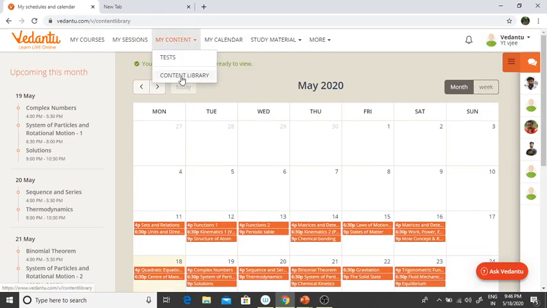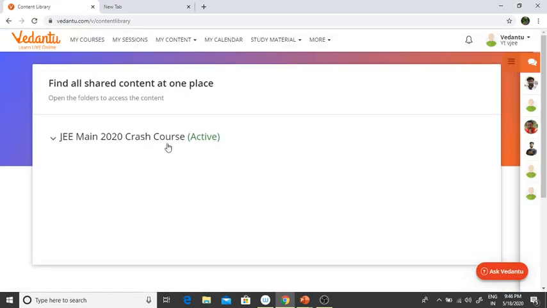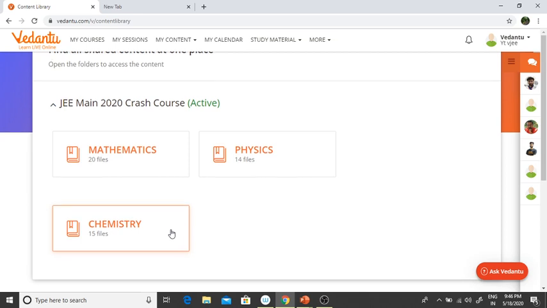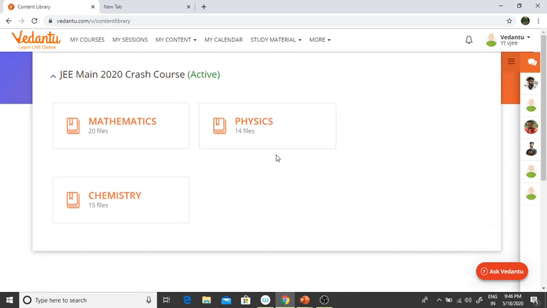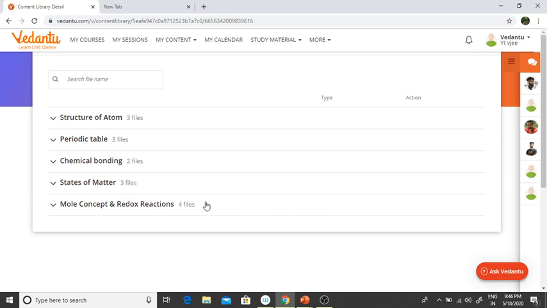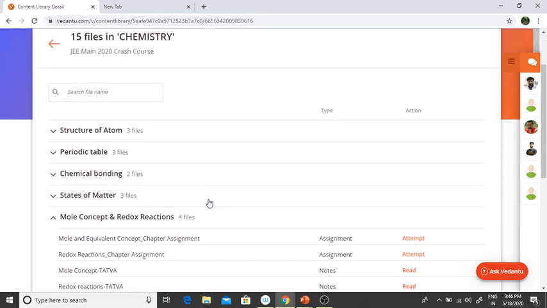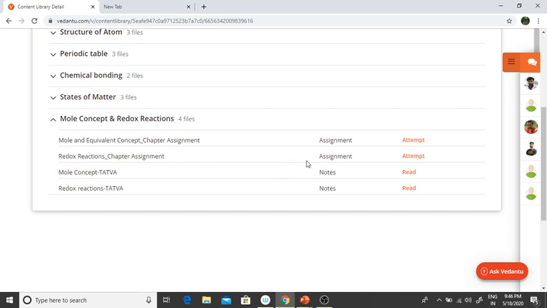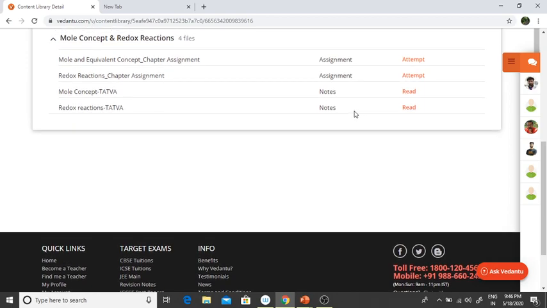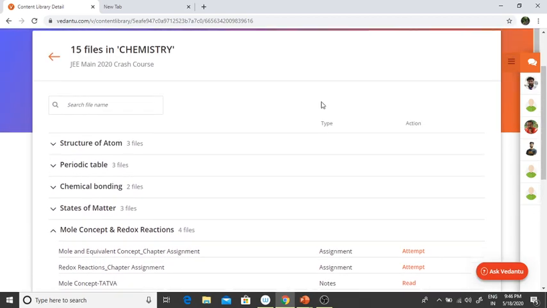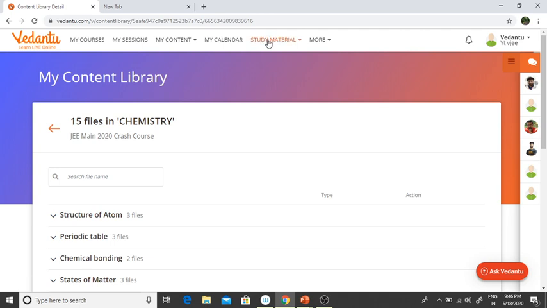Similarly, if you check more in content library, right now we are talking about crash course. In this crash course, we have maths, chemistry, physics. Every information would be given to you, right? For example, let's say chemistry. What are the lectures that have happened, and what are the files, the PDFs, or whatever video content would be given in much more detail. Assignments you will get, for example, देखिए, assignments also are getting attached here along with your notes. So it is a very effective, very good method of learning, right?